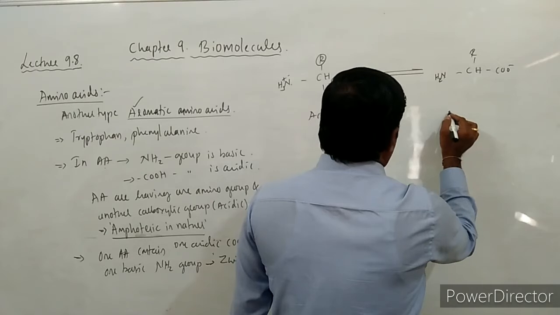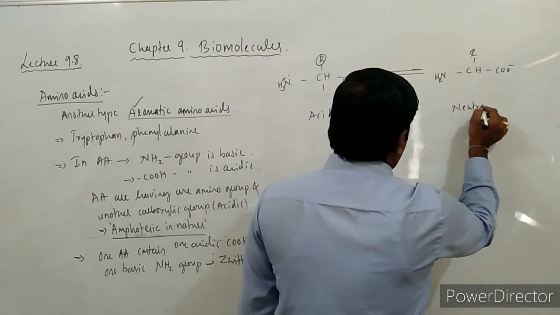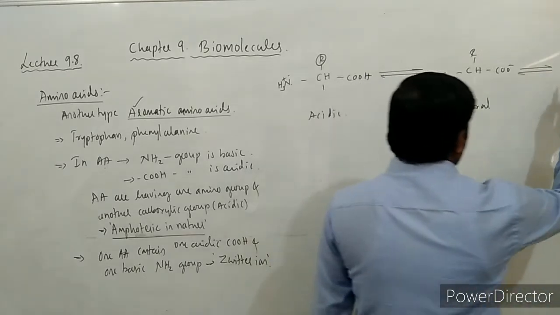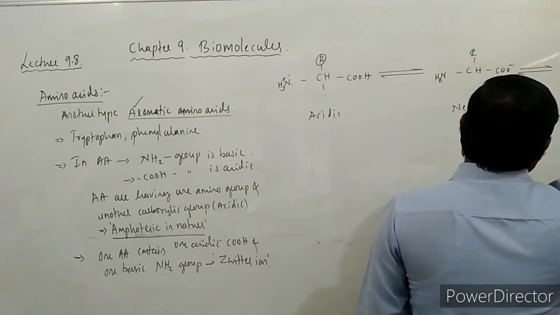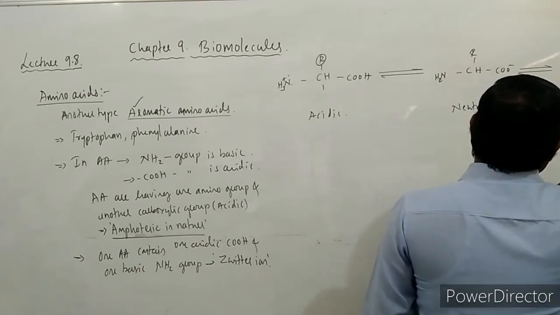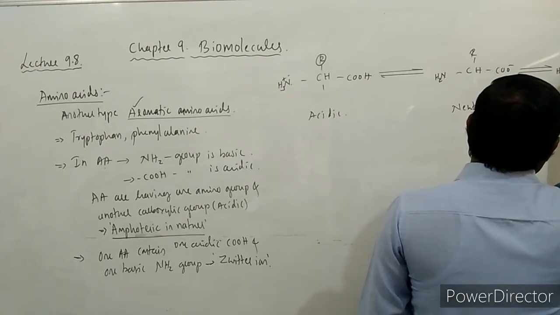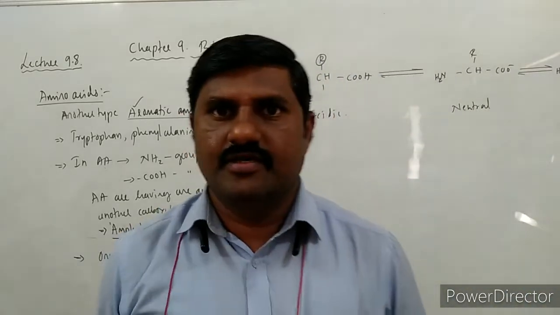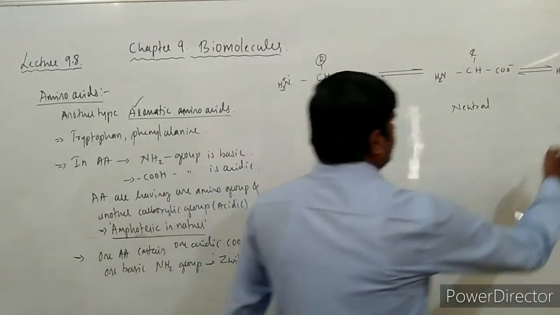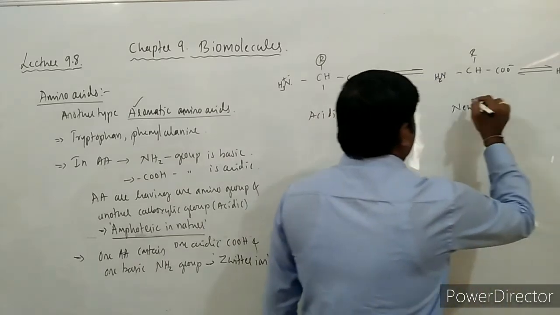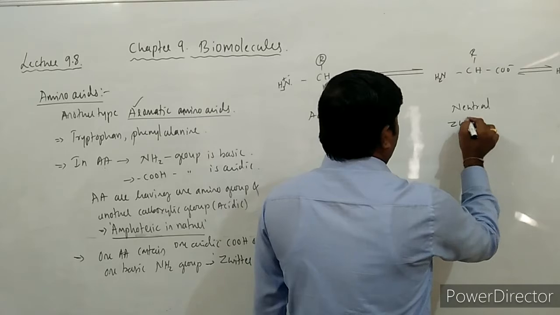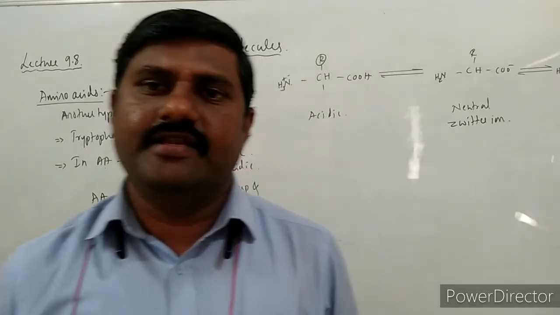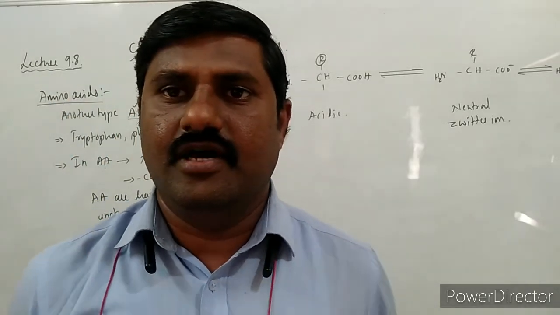So this is said to be the neutral one. Again you go through the same thing. CH minus, H2N, R group is there. Right? So this middle one is basic in nature, and this middle one itself is called the zwitterion, which contains one acidic and one basic ion over there.